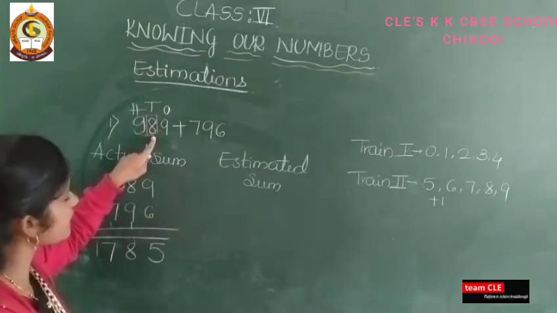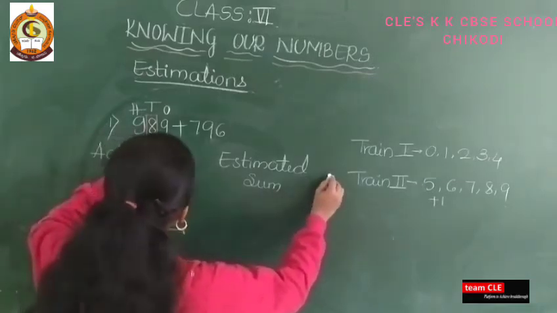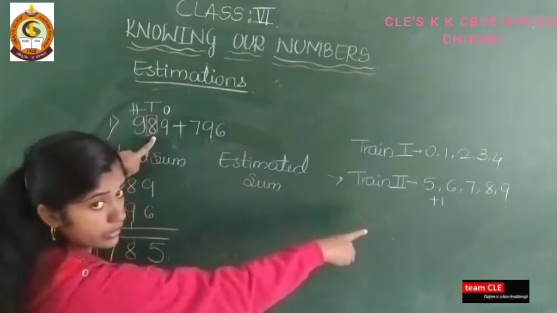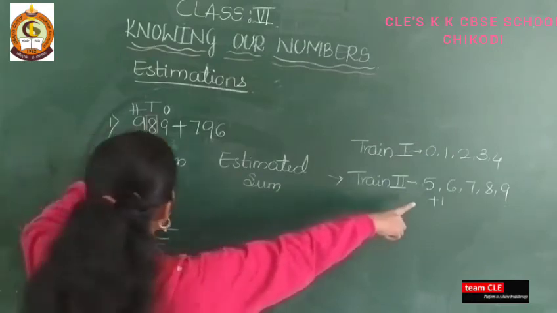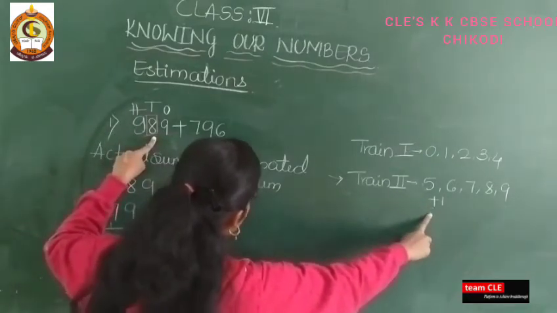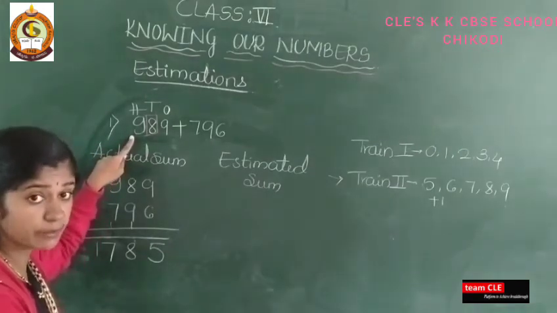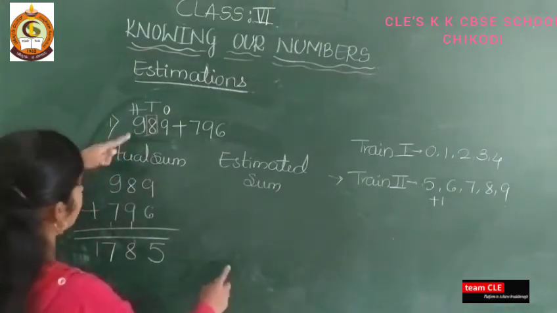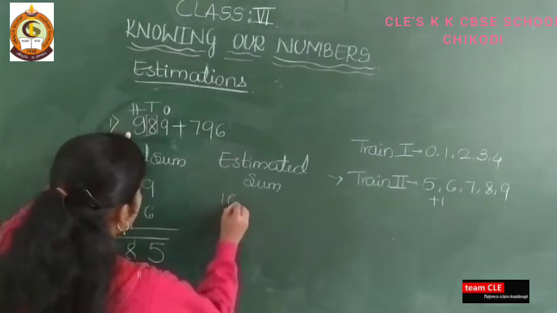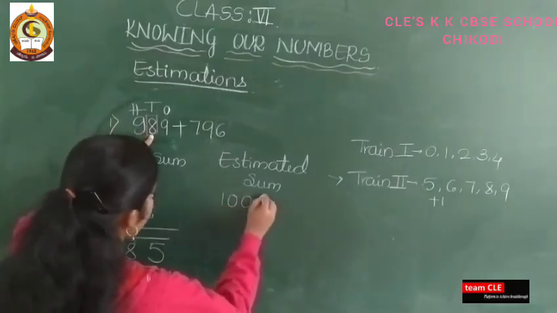Then see here, tens place, what is there? It will come in tray number 2. Yes, 5, 6, 7, 8, 9 is there, here it is in tray number 1. Then you need to add 1 in this 9th place. So 9 plus 1 is 10. Okay, then the remaining term becomes 1000.